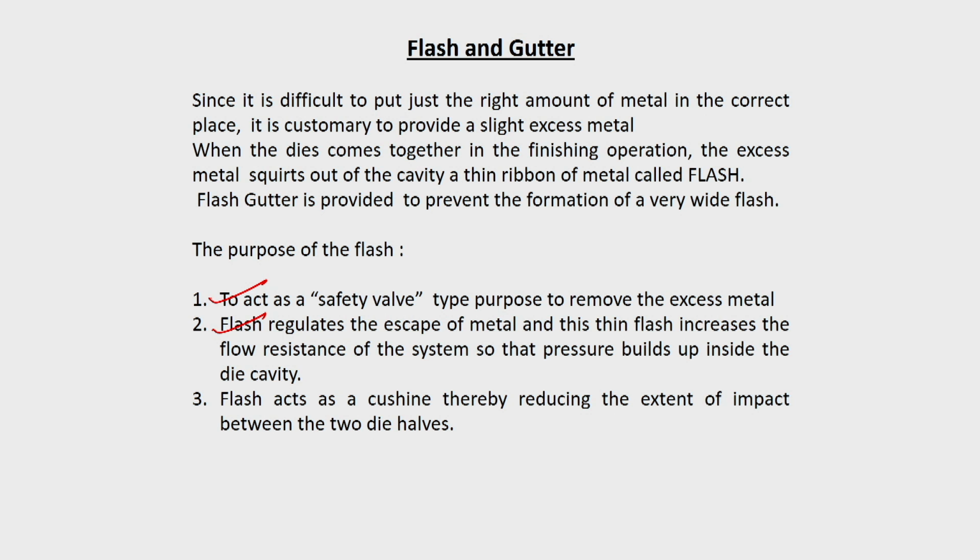Now, the third part is that if the flash is there, direct contact between the two die surfaces will not take place. If that happens, the die will break. Here, this is a plastic material which is coming out and it prevents the direct contact between the two dies, so that it acts as a cushion. A cushioning effect will be there by reducing the extent of impact between the two die halves. So, that is another advantage. So, these three advantages are there with the flash.